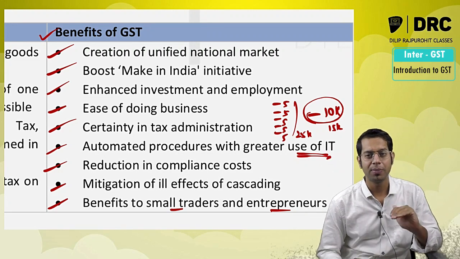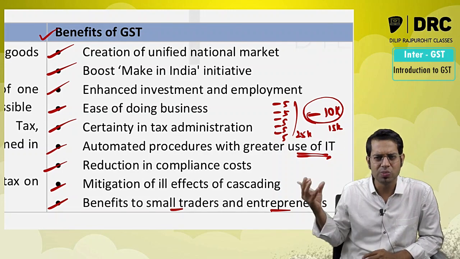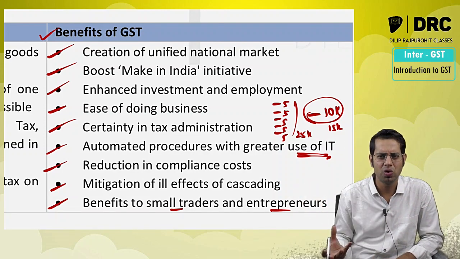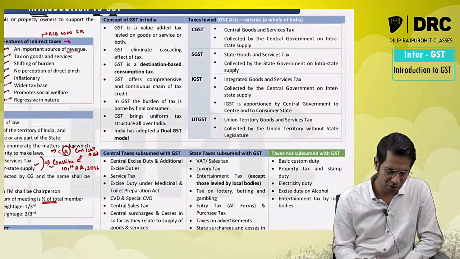Apart from that there is something called as composition scheme. So small traders and entrepreneurs, they can take advantage of all those different schemes, so it is beneficial to them.